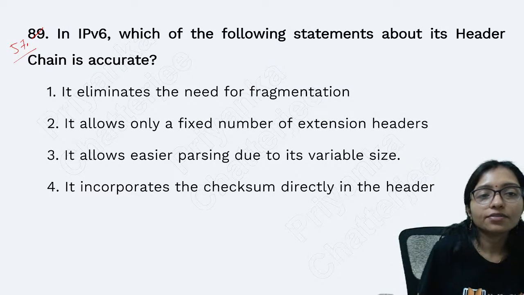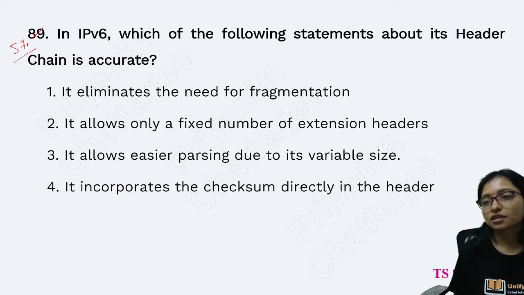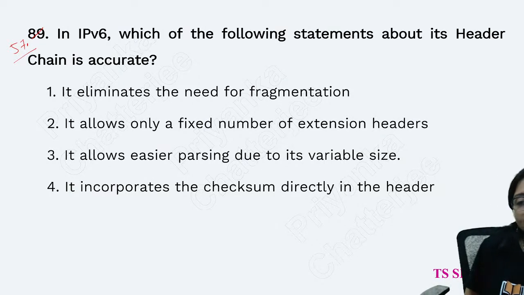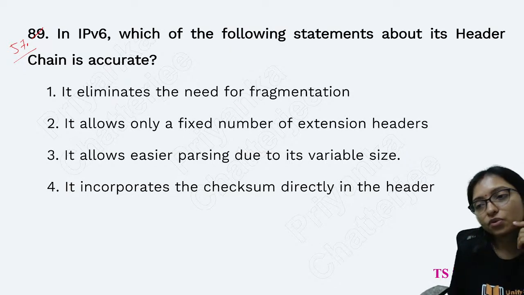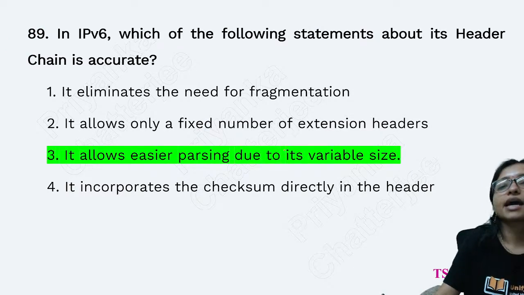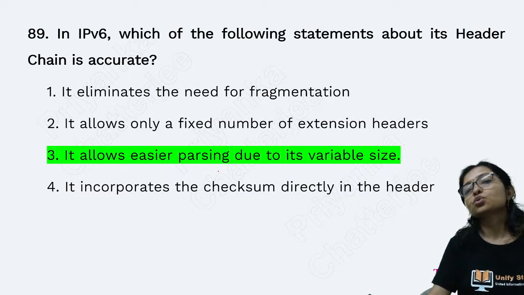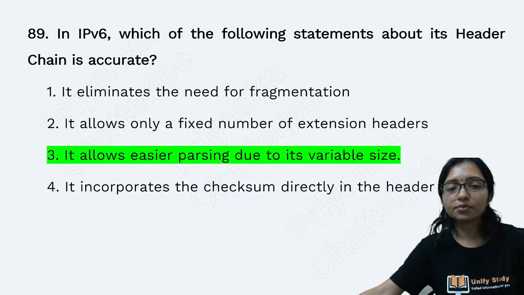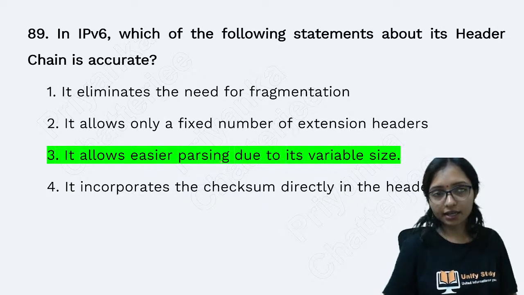In IPv6, which of the following statements about the header chain is accurate? IPv4 we learned, and this is IPv6. According to IPv6, which one is correct? It allows easier parsing due to its variable size. Because it is the variable size, so parsing is easier here in IPv6.